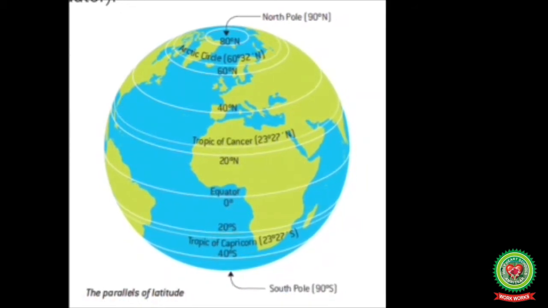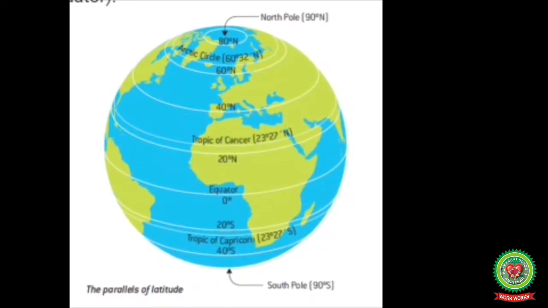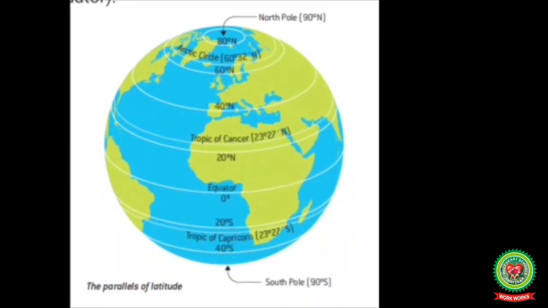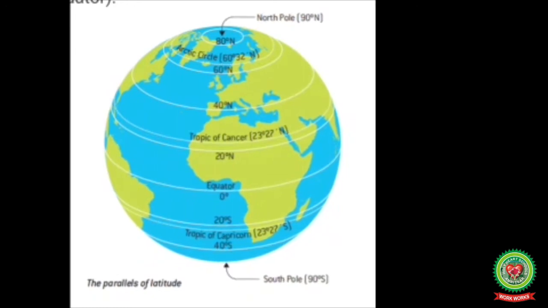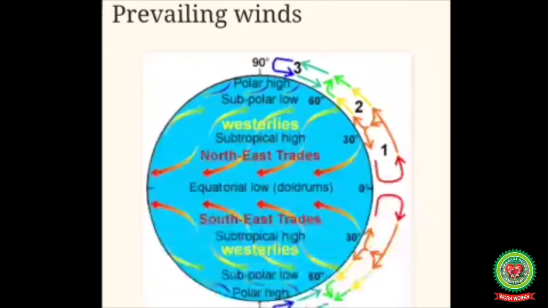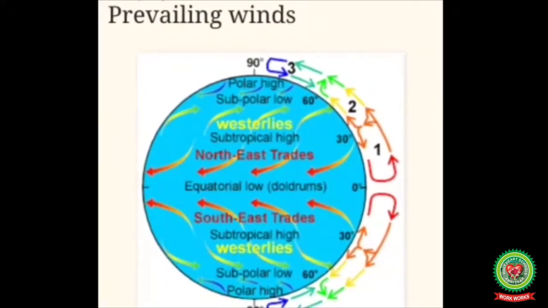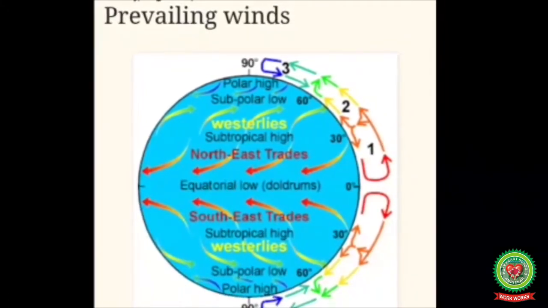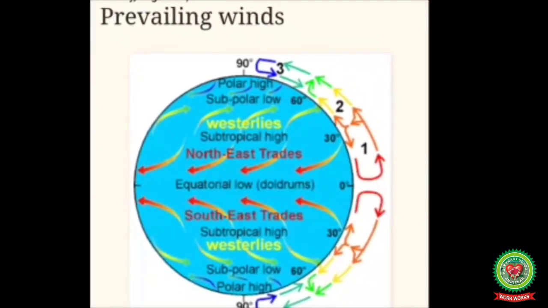The isotherm of 0 degree Celsius forms an irregular circle around the polar areas. Isotherms are the imaginary lines that join places having the same temperature. The second factor affecting the temperature of ocean is the prevailing winds. Prevailing winds carry the surface water of the ocean with them.